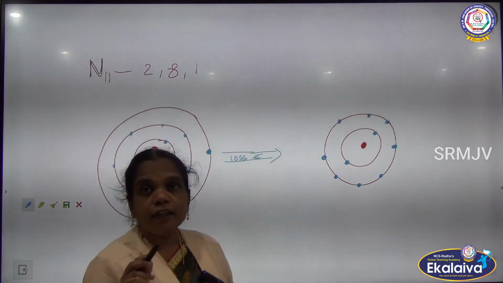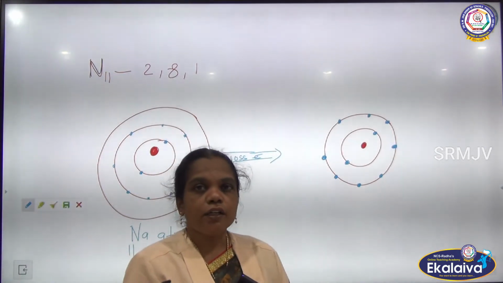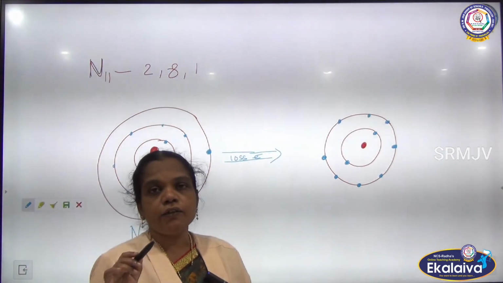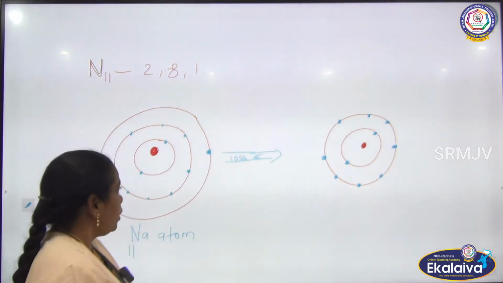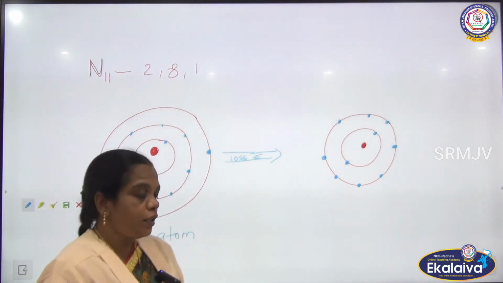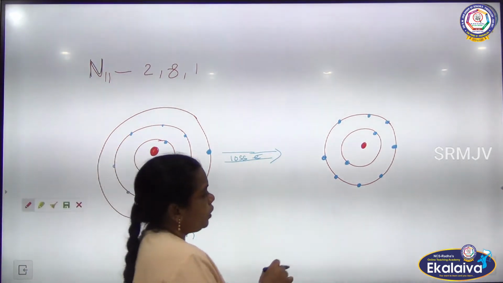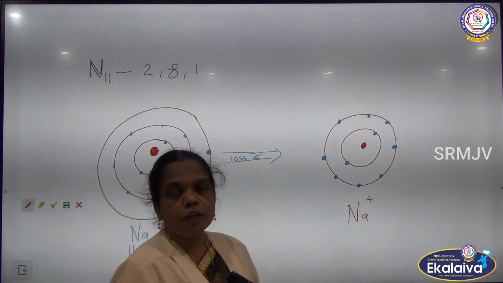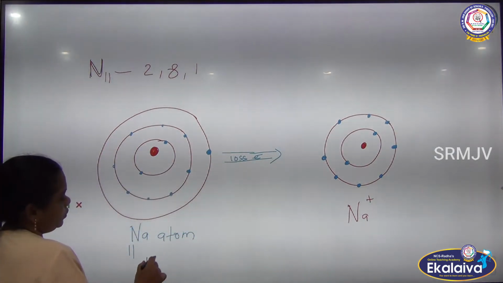So the atom is considered electrically neutral because the number of positive charges is equal to the number of negative charges. If the atomic number is 11, the atom has 11 electrons, negative charge particles, and 11 protons, positive charge. Now we are removing the electron from the valence shell. What remains in the atom? Proton, positive charge, so the excess proton can be written as what? Na plus. The excess proton is going to be written as Na plus.